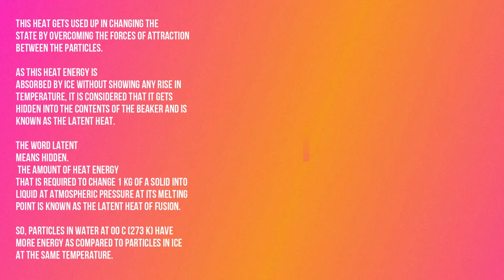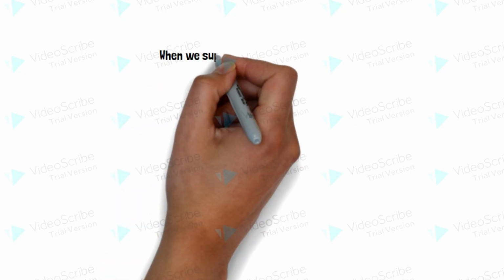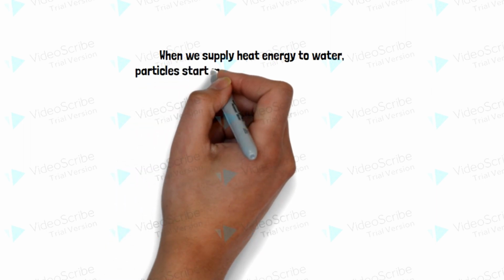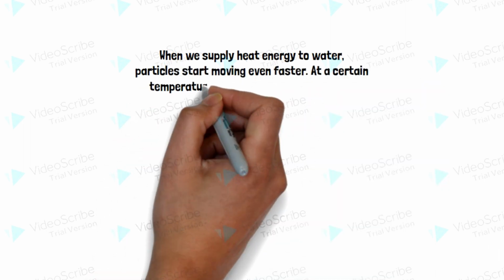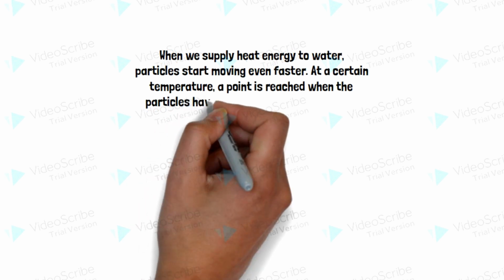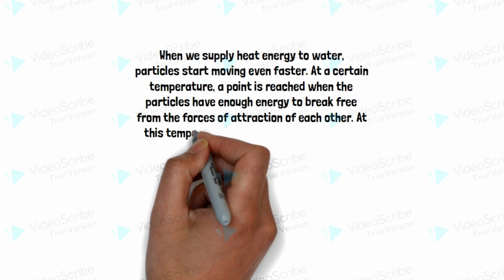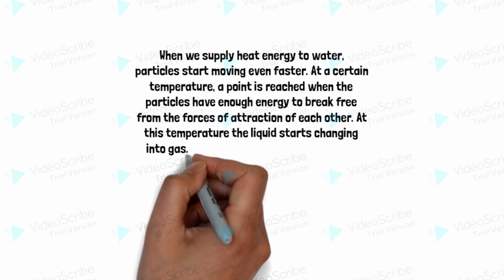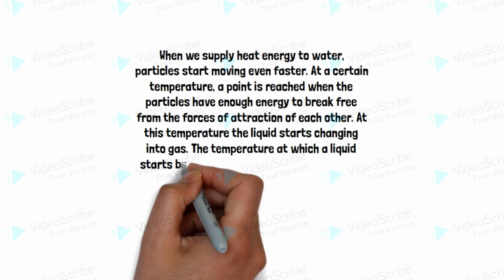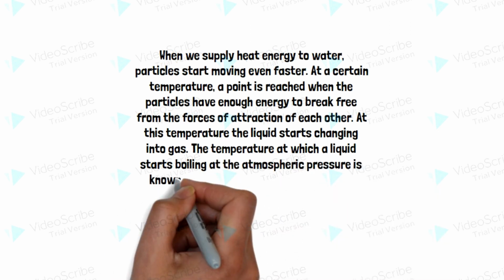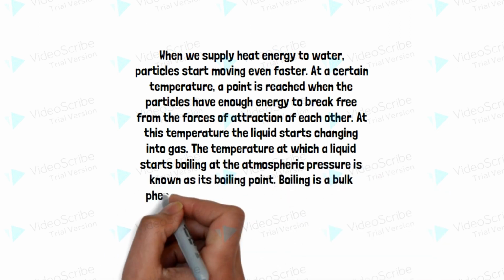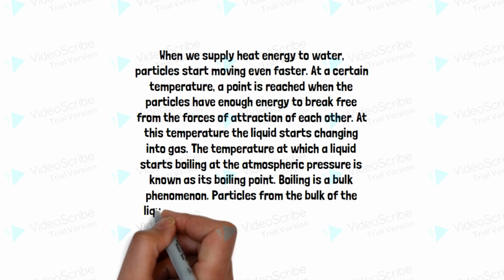So, particles in water at 0 degrees Celsius, 273 Kelvin, have more energy as compared to particles in ice at the same temperature. When we supply heat energy to water, particles start moving even faster. At a certain temperature, a point is reached when the particles have enough energy to break free from the forces of attraction of each other. At this temperature, the liquid starts changing into gas. The temperature at which a liquid starts boiling at the atmospheric pressure is known as its boiling point.